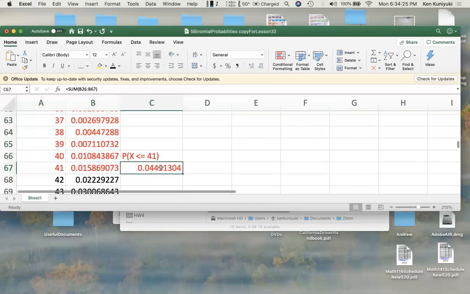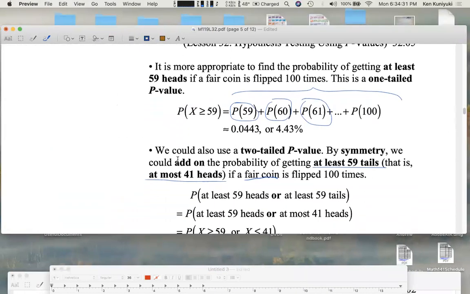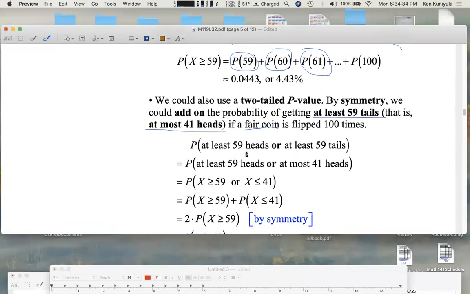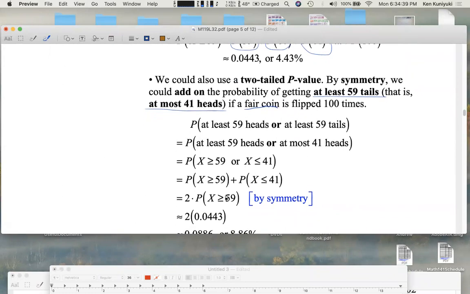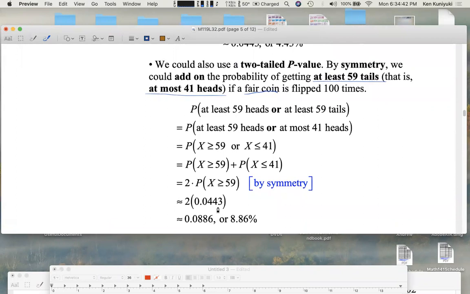Although, again, we get very, very close to 0 down here, right? All right. So this is the same probability as before. These two-tailed probabilities are the same. So the probability of getting at least 59 heads or at least 59 tails, that is at most 41 heads, okay? That's twice the 0.0443 we got earlier for one tail. It's about 0.0886, or 8.86%. So that's another way that you can get a p-value. This is the two-tailed p-value based on our result of 59 tails. Or I'm sorry, 59 heads. But this two-tailed p-value considers the probability of getting at least 59 heads or at least 59 tails.